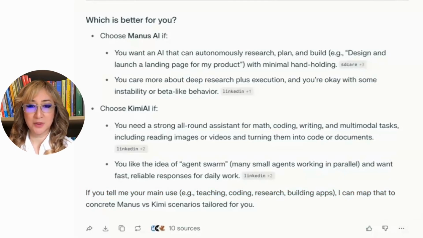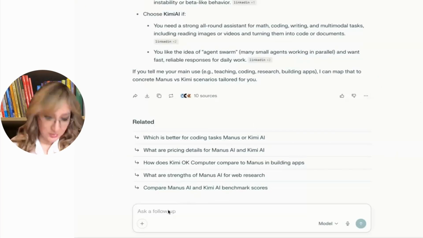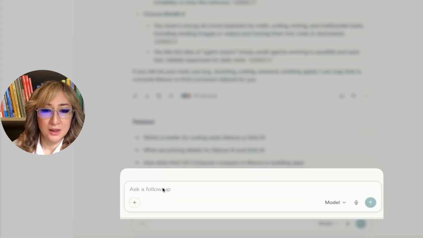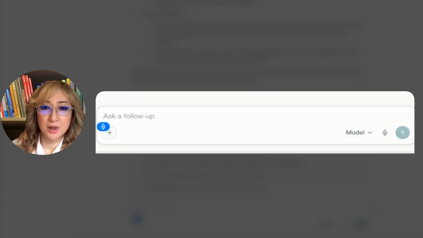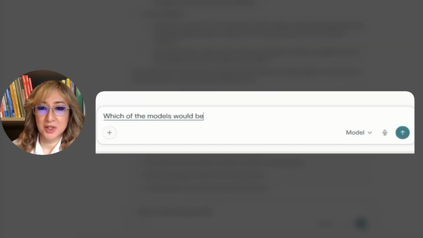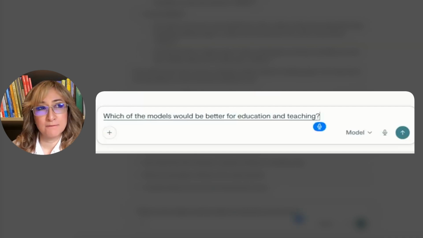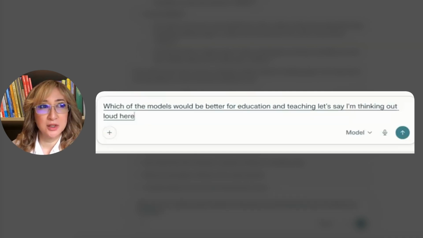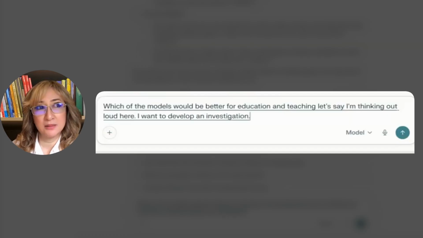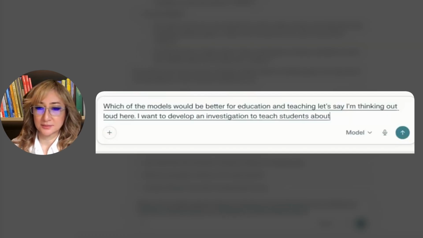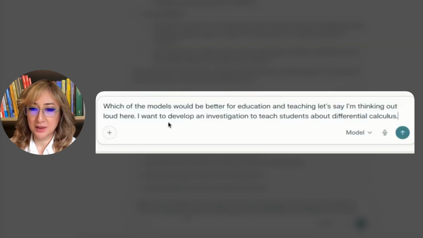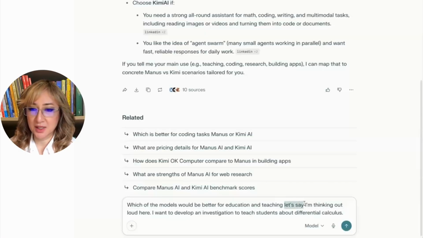Okay, let me just do this before we go on to Kimi. So let's say, which of the models would be better for education and teaching? Let's say, I'm thinking out loud here. I want to develop an investigation to teach students about differential calculus. Okay, let me just get rid of some of those superfluous words there. But I'm thinking out loud. Okay, teaching, and then let's go.